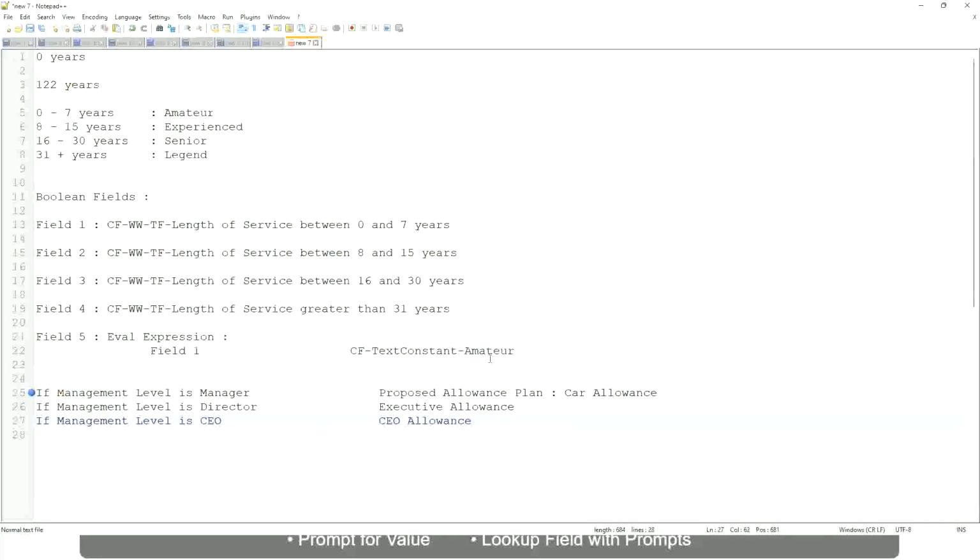And this is not a text. This is a link to the allowance that we want to have in the output, so that whoever is looking at this report can straight away click on this allowance and make sure that it is included in the package. So we want to return the allowance.